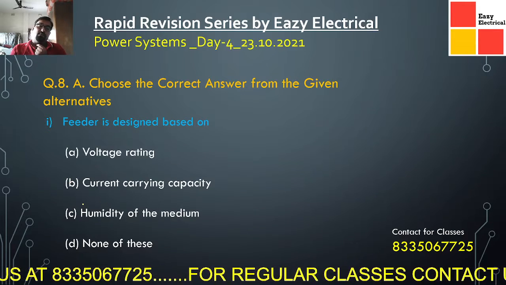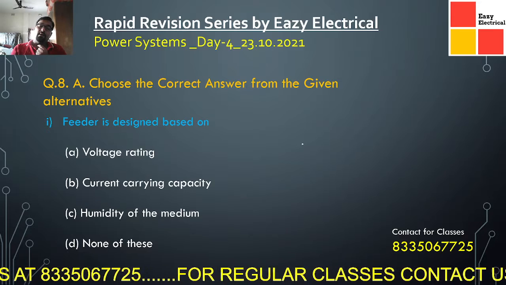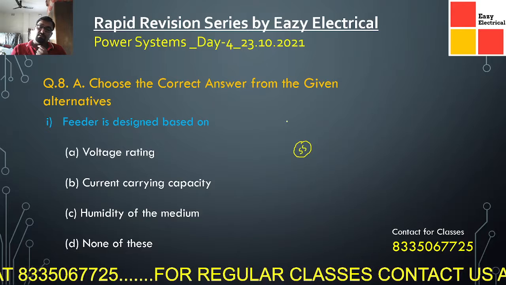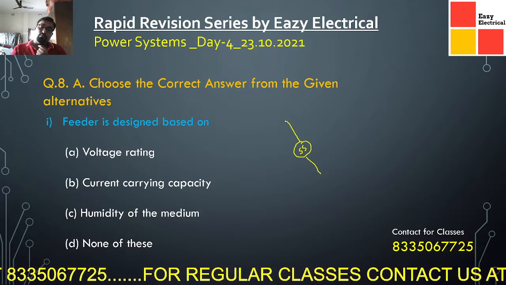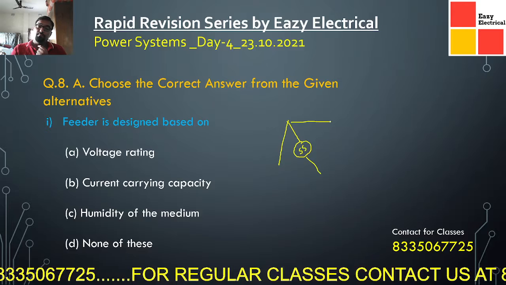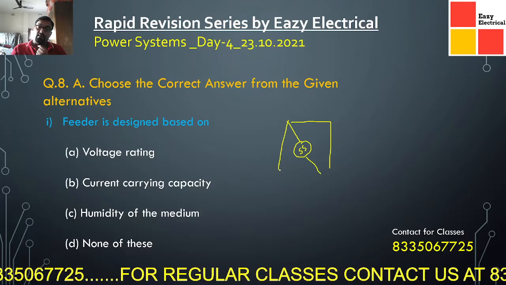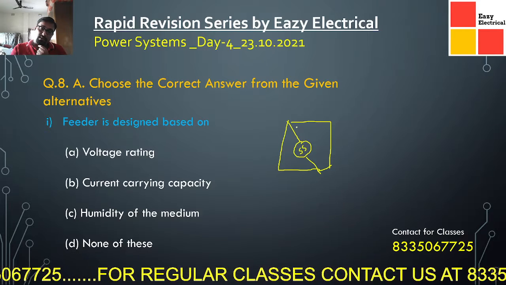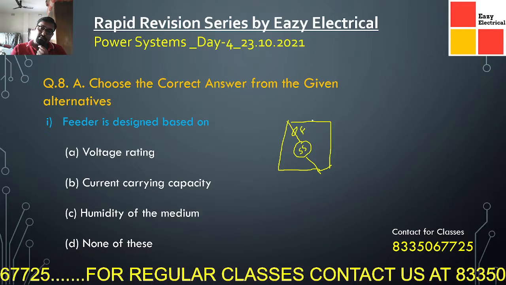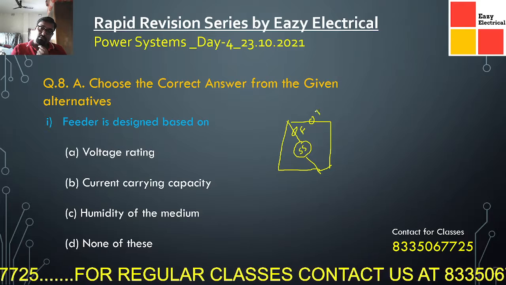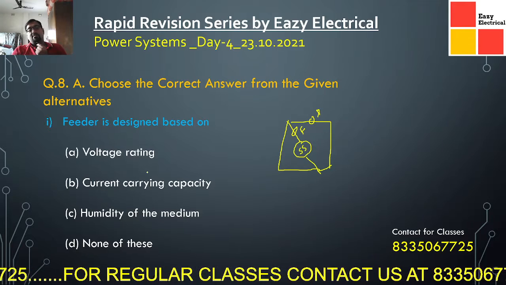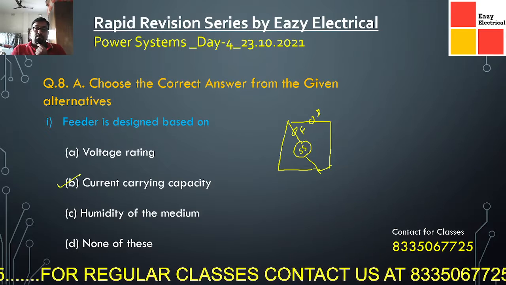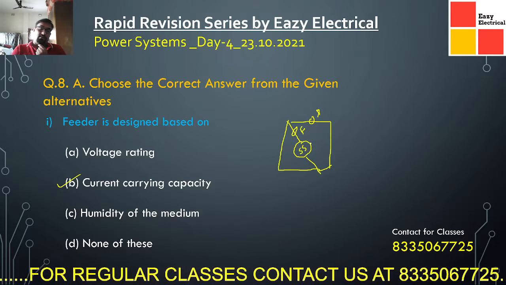Feeder is designed on the basis of what? Feeder is the part where, suppose there is a substation, and from the substation a line is taken through which the different distributors are connected. This part is called your feeders, and this part is called your distributors. Now the feeders are designed based on their current rating only, not on their voltage rating, because it carries the total amount of the current.